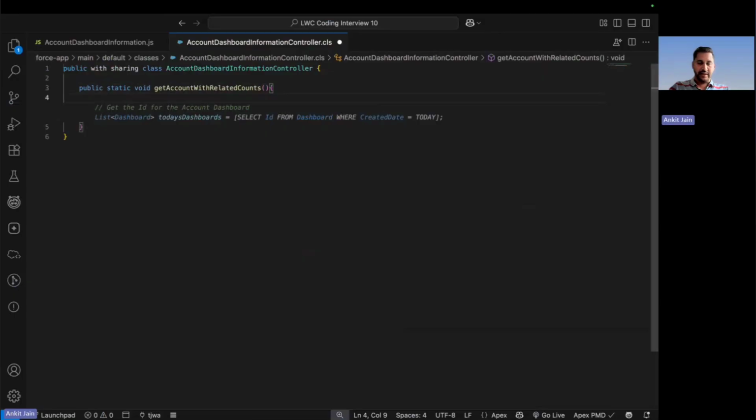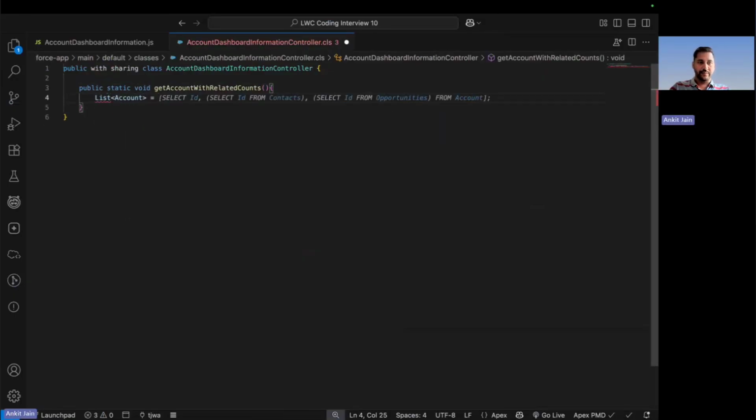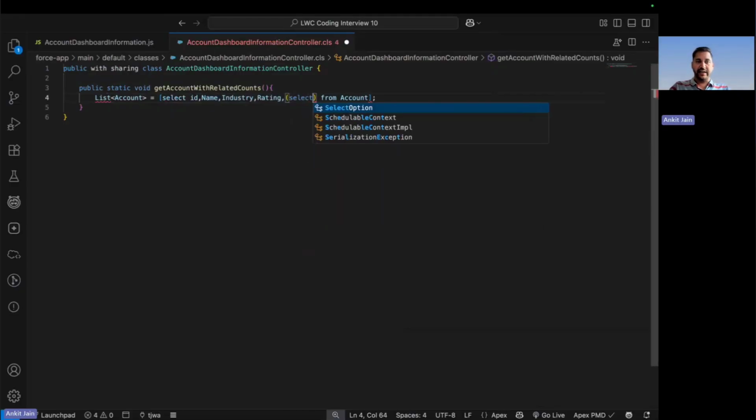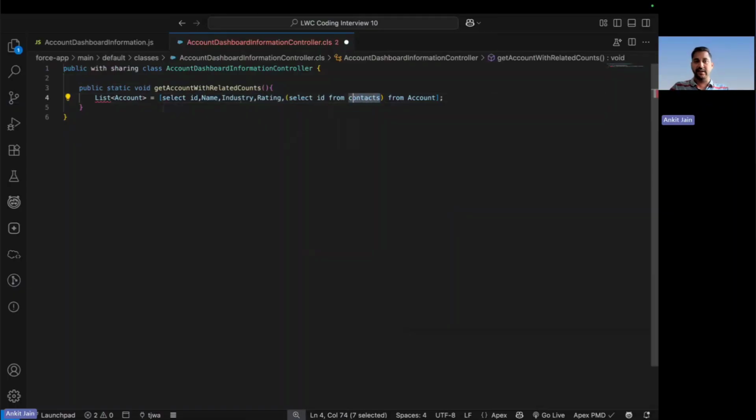So to do that, here I will be putting the list of accounts is equal to select ID, comma, they're asking me to get the account name, industry, and the rating from account. Not only that, I have to also get the related information as well, because I need to count the contacts, cases, as well as the opportunity. So here I will be writing down the parent to child relationship query, that is select ID from contacts, where the contacts is the child relationship name, right?